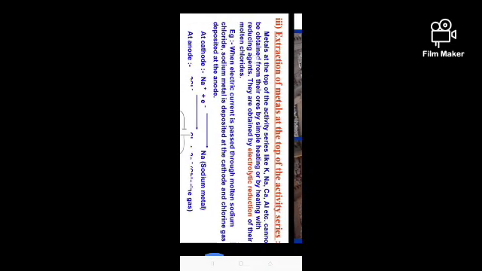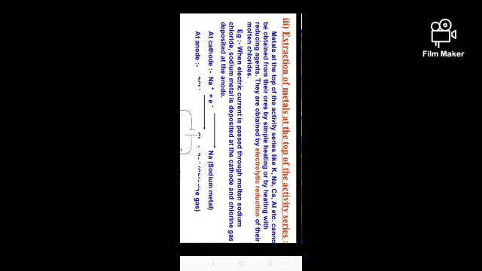Okay, the extraction of metals at the top of the reactivity series. Those metals having higher reactivity, like potassium, sodium, calcium, cannot be obtained from their ores by simple heating or heating with reducing agents. They can be obtained by electrolytic reduction. So the higher reactivity metals are obtained by electrolytic reduction techniques.